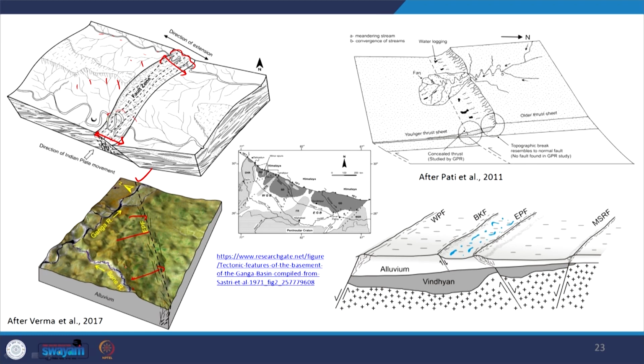This is the effect of this fault. Earlier the Son river was somewhere here. If you see the satellite imagery, you have seen that the Son river has changed its course. This is the effect of the fault, the effect of an active structure. So, the mighty Son river is changing its course due to this fault effect.